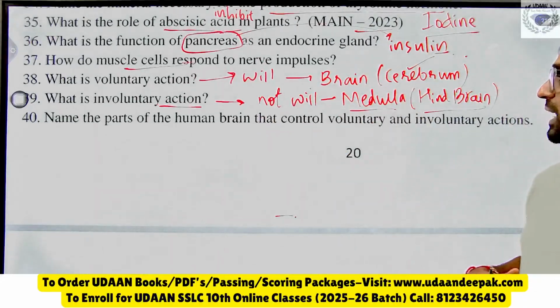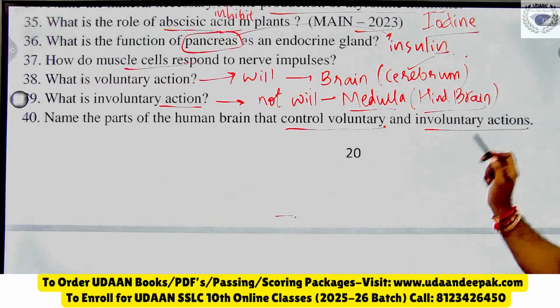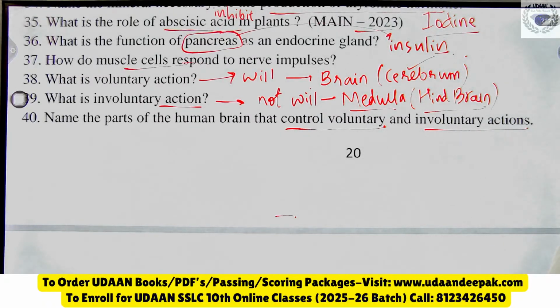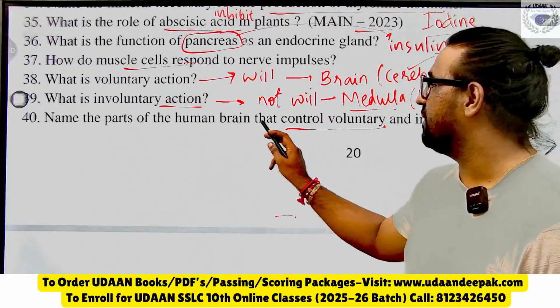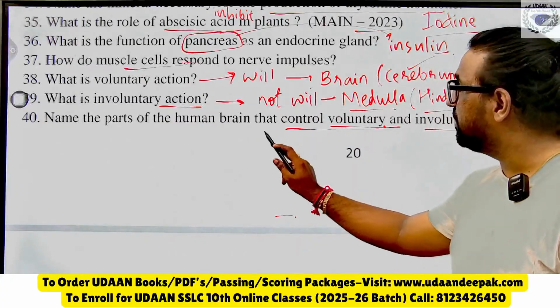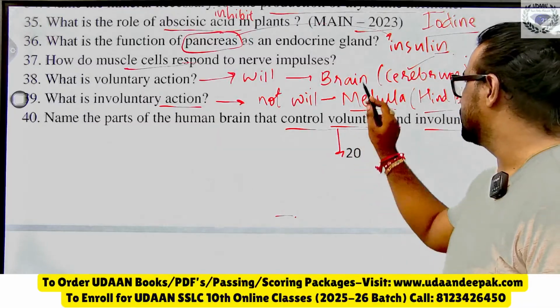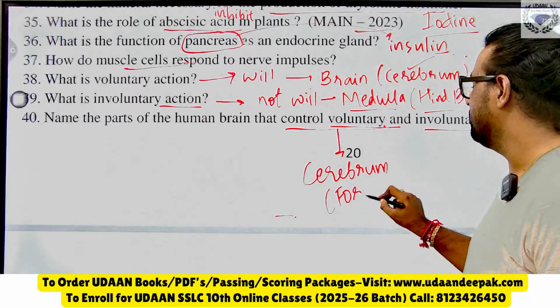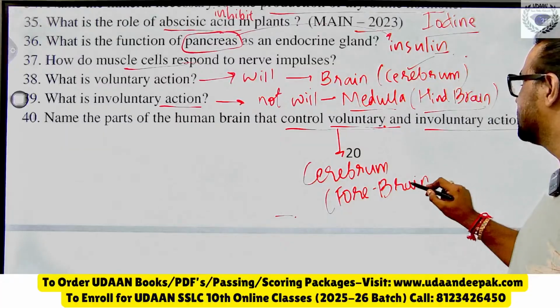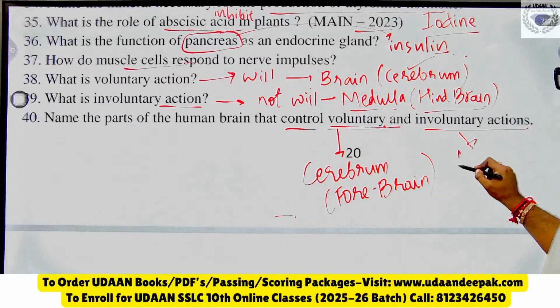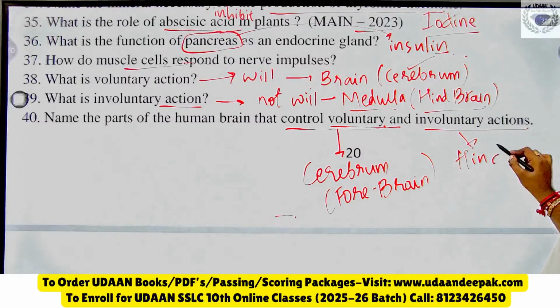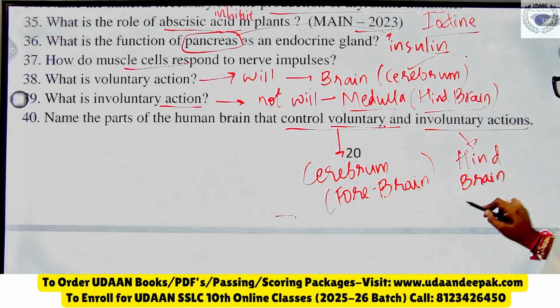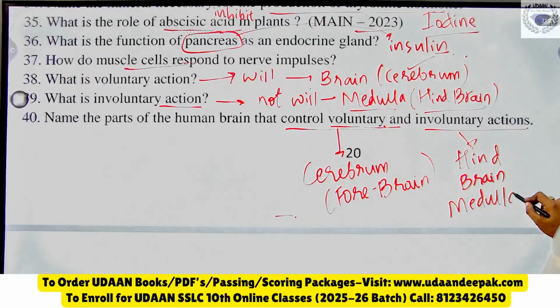Name the parts of the brain that control voluntary and involuntary actions. So which part of the brain controls voluntary and involuntary actions? You tell me, quickly. Yes, the part of the brain which controls voluntary action is what I have just written, that is cerebrum. It is forebrain. Similarly, involuntary action, it is hindbrain, that is medulla. And you should write what? Medulla of hindbrain. If you write this much, you will get 1 mark.